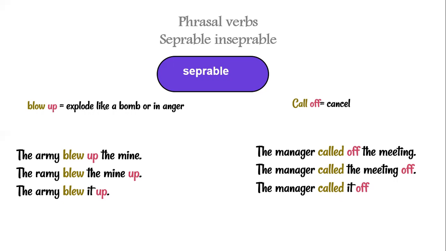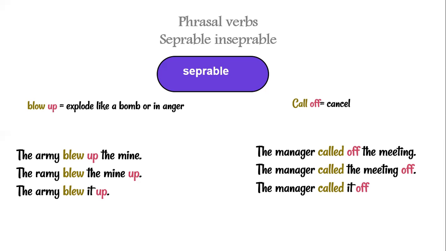We have the example of blew up, which means explode like a bomb or in it. We can say the army blew up the mine or the army blew the mine up. And if we already mentioned the mine, we can say the army blew it up.